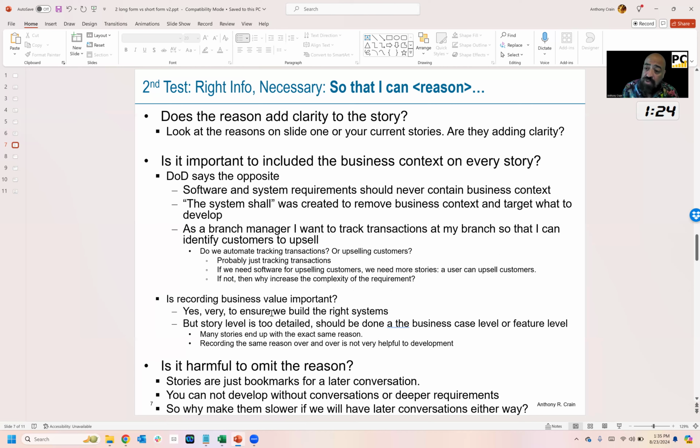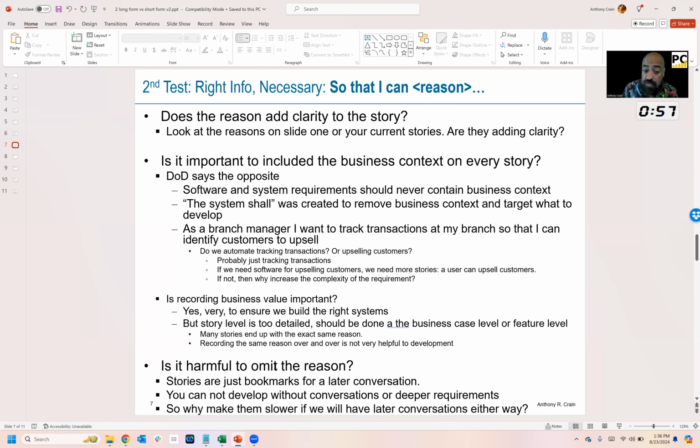Is recording business value important? 100% yes. We need to understand that the goal of these stories is to upsell customers, but it's a bunch of stories, okay? So at the story level, it's too detailed. Some people use features or Jira epics or SAFe features as a higher level. Yes, put it there. Now all the stories share that purpose, right? And so that's going to speed everything way, way up.